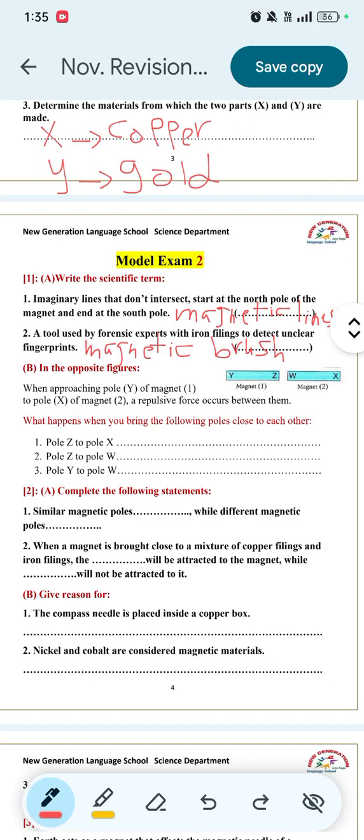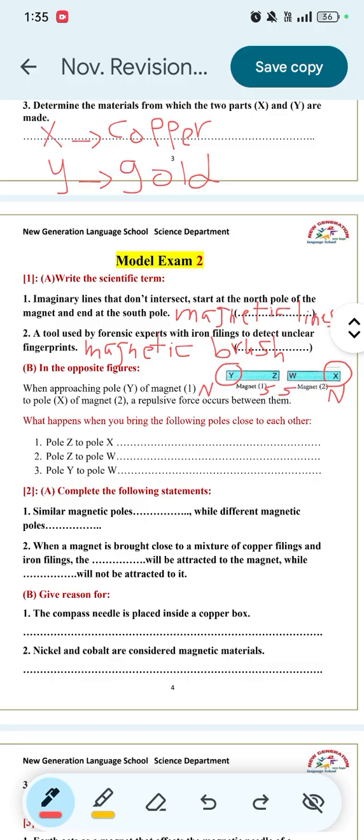Question B. In the opposite figures, when approaching pole Y of magnet 1 to pole X of magnet 2, a repulsive force occurs between them. This means that the pole Y is the same as pole X. So if Y is a north pole, X will also be a north pole. And this means that Z and W are also the same poles. So if Z is a south pole, W will be a south pole.